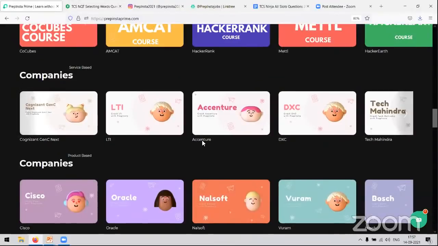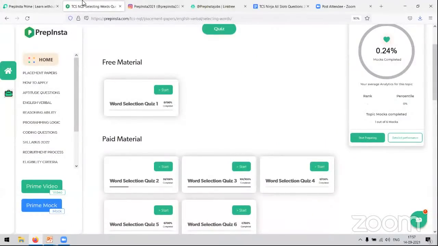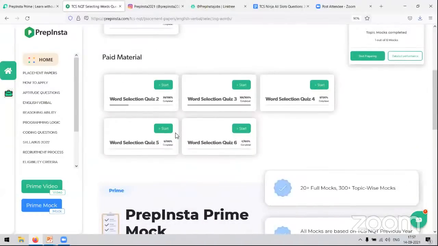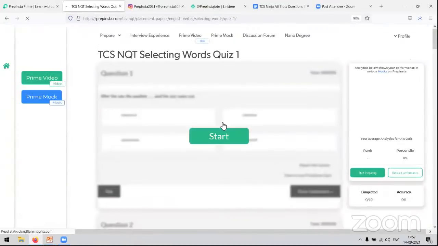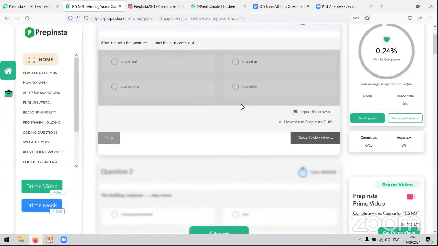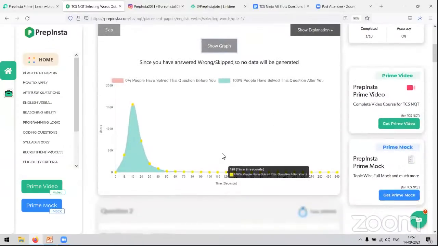Once you are done solving all the questions on PrepInsta Prime, you can come on to prepinsta.com and practice more quizzes, more paid quizzes. Once you solve a question, you can see that we have analytics for each question as well.